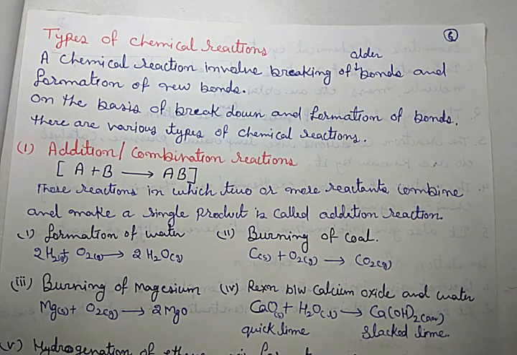How are the bonds broken, or how are the new bonds formed? There are various types of chemical reactions. Mainly these are four. First is addition, second is decomposition, third is substitution, and fourth is double substitution reactions. Okay, now let me start.